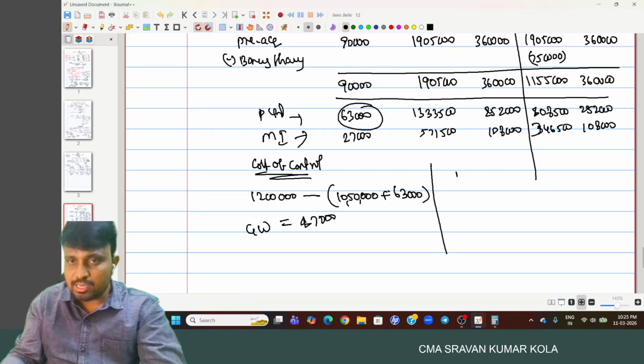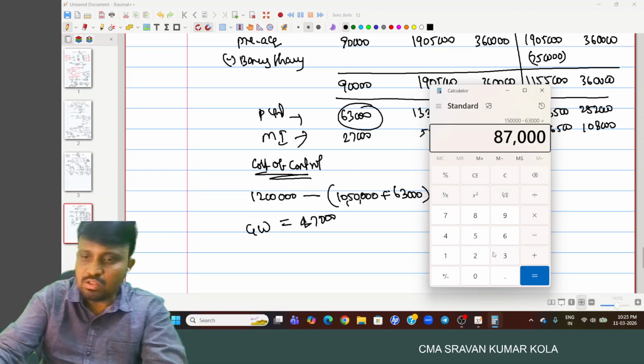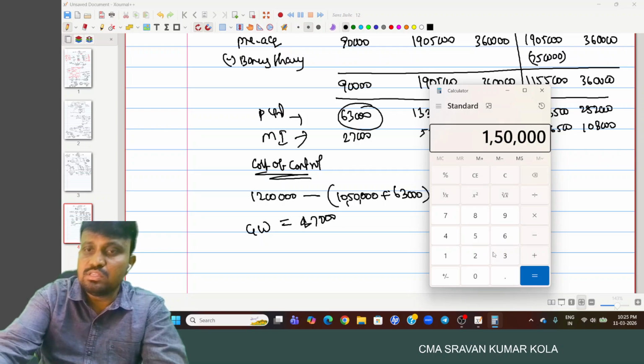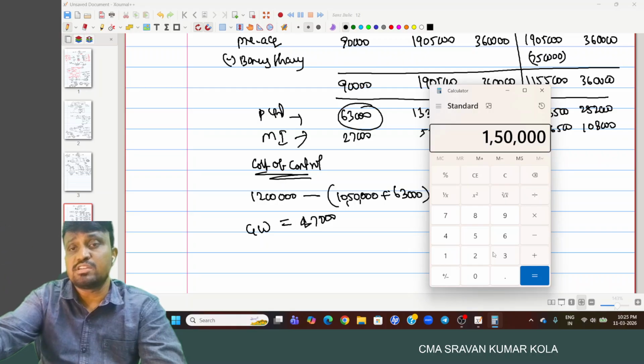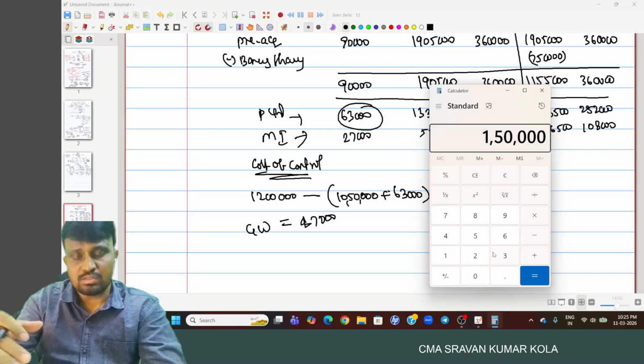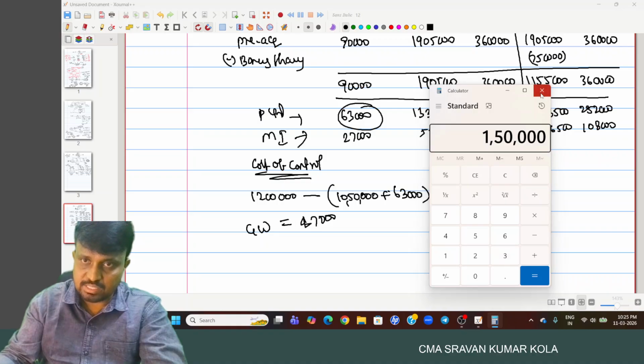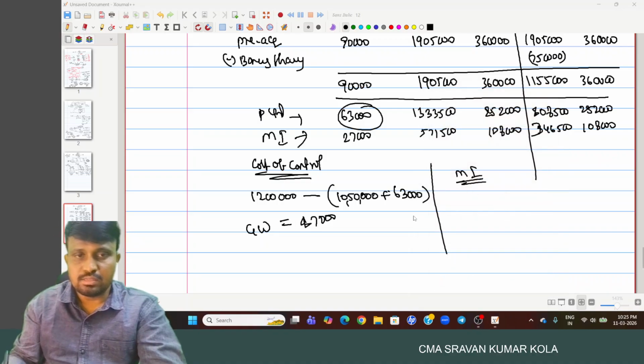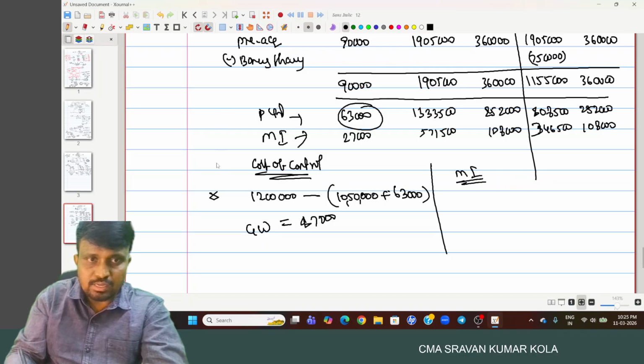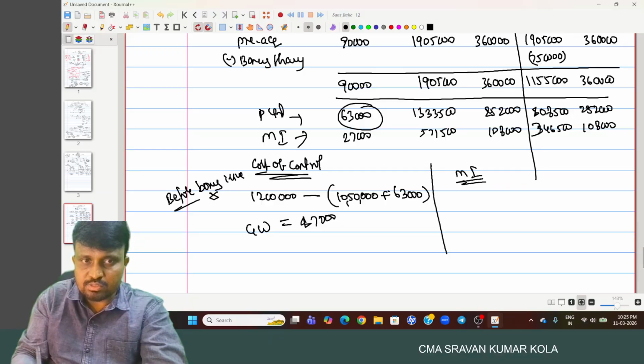87,000 goodwill. And minority interest. Minority interest is nothing but, out of the 1,50,000, 1 lakh 5,000 shares are relating to P Limited. This is before bonus issue.